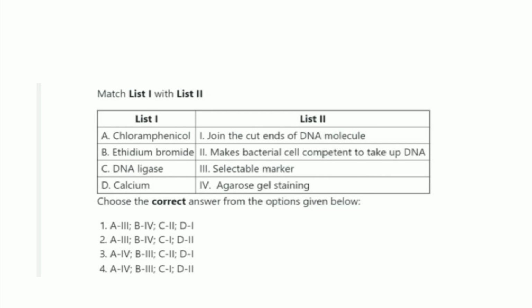From this, the right one is option number 2, that is chloramphenicol is a selectable marker, ethidium bromide is agarose gel staining, DNA ligase is used to join the cut ends of DNA molecule, and calcium makes bacterial cell competent to take up the DNA.